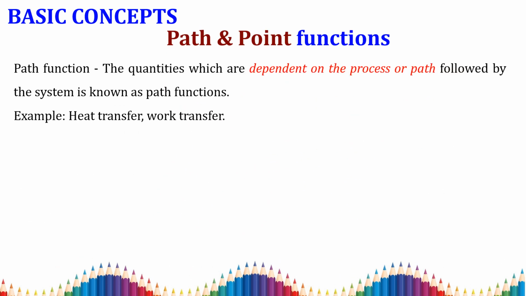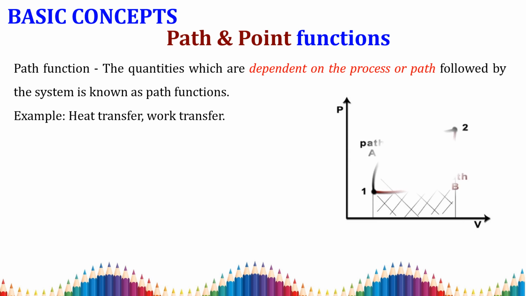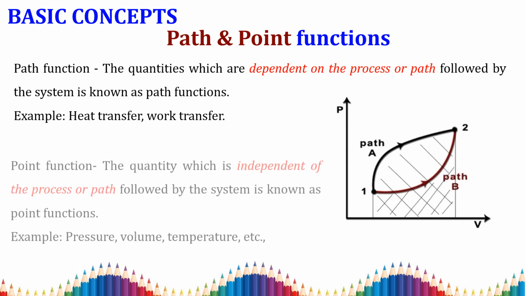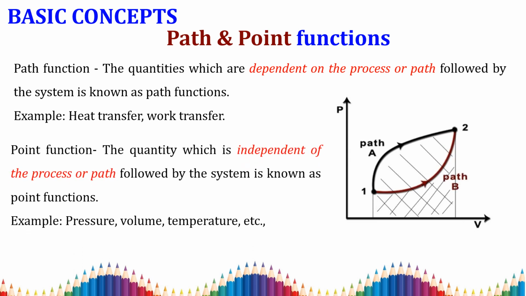The next one is we are going to see about what is meant by path and point functions. The quantities which are dependent on the process or path followed by a system are known as path functions. So this is a path followed by a process, and it is called the path function. For example, heat transfer and work transfer. So heat transfer and work transfer are said to be path functions.